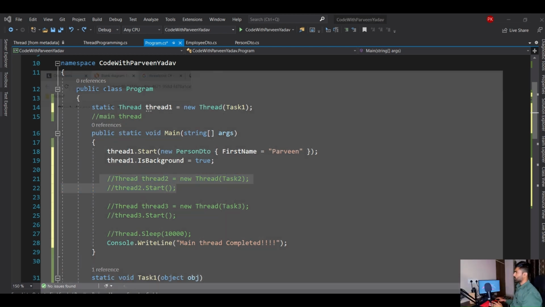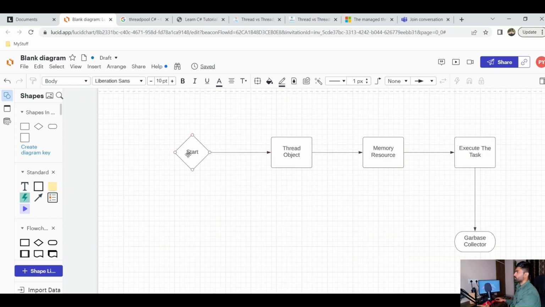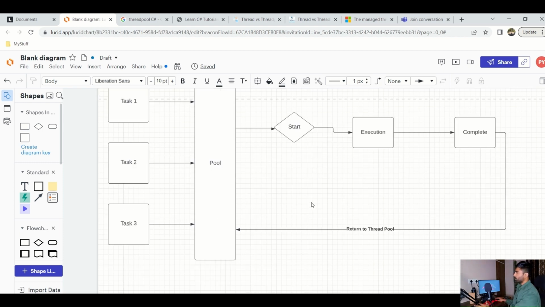In thread pool, let's go there. Here you go. So where is thread? Here you go. You see how it works in thread. You start the thread, the object is created, memory resource is assigned, the operation is performed, and finally garbage collection is performed. Now you know how garbage collector works. But in thread pool, what happens when there are multiple requests? It does not directly go and create an object. No, that doesn't happen. There is something called a pool.